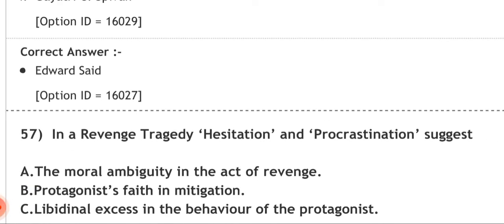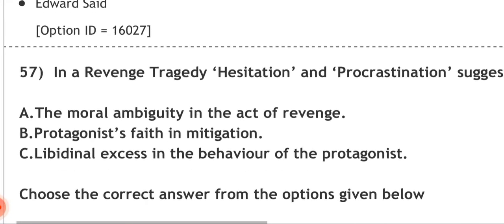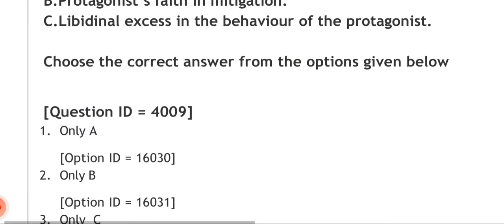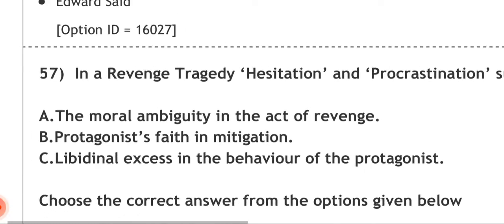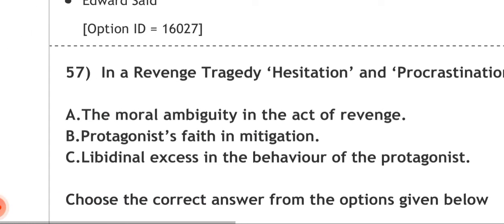So, now, what will be the correct one? Number A saying the moral ambiguity in the act of revenge. Number B saying protagonist's faith in mitigation. Number C saying libidinal excess in the behavior of the protagonist. Choose the correct answer from the options given below. Only A, only B, only C, B and C. Which one? Only one is correct. In a revenge tragedy, hesitation and procrastination suggest the moral ambiguity in the act of revenge.